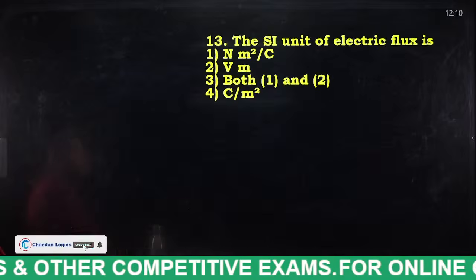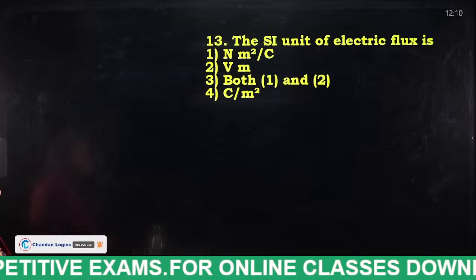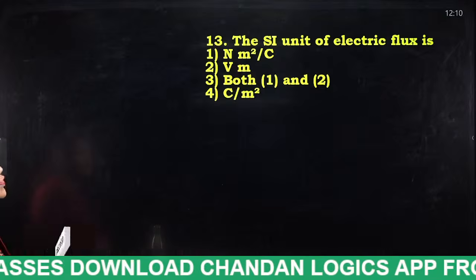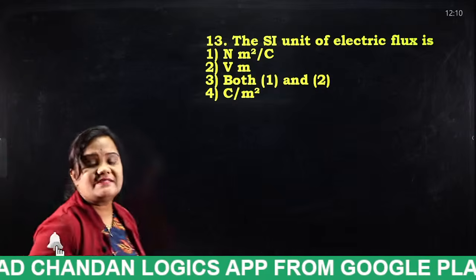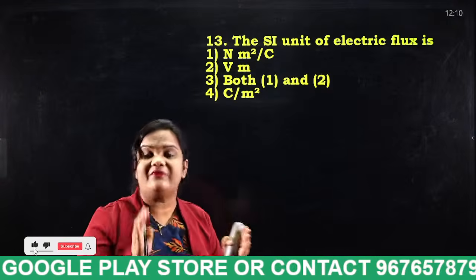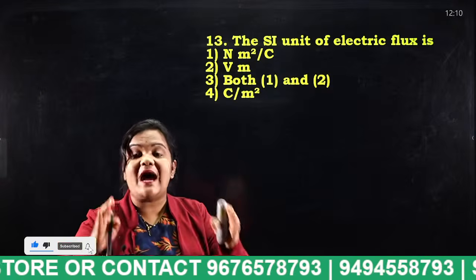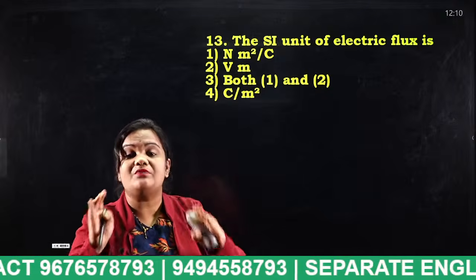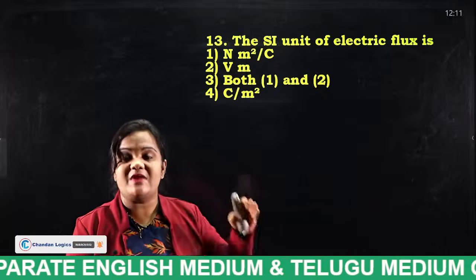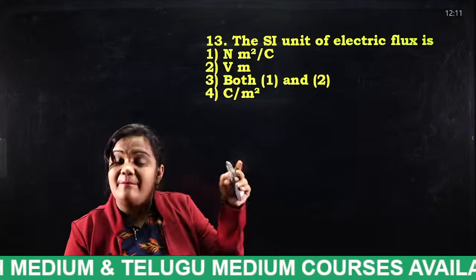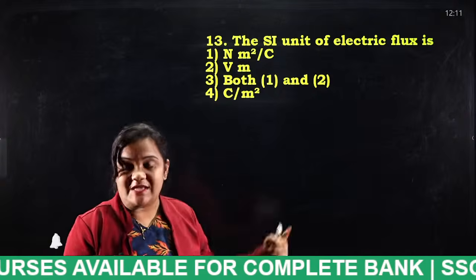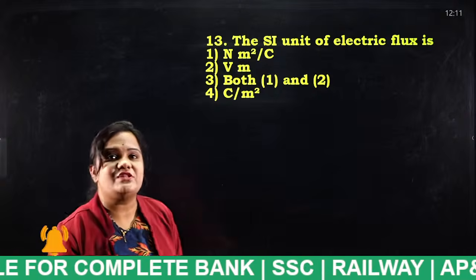The SI unit of electric flux is: Newton meter square per coulomb, volt meter, both 1 and 2, coulomb per meter square. What is electric flux actually? The electric field applied on a particular surface is known as electric flux. It is a scalar quantity. Do you understand what I said? The electric field applied on a particular surface is known as electric flux. So what is the answer for this question, students?